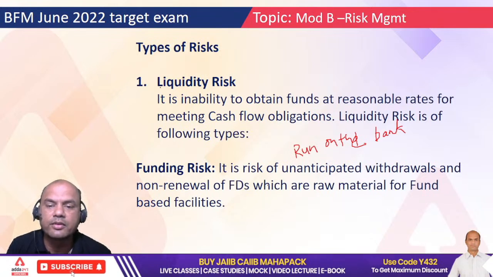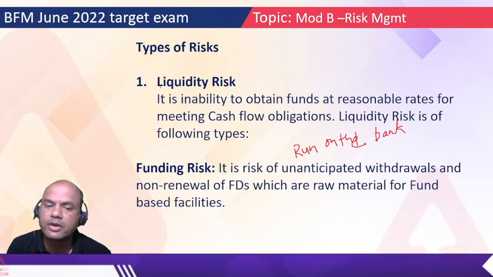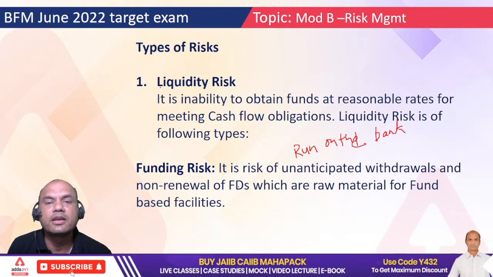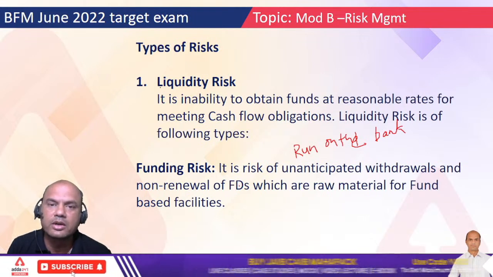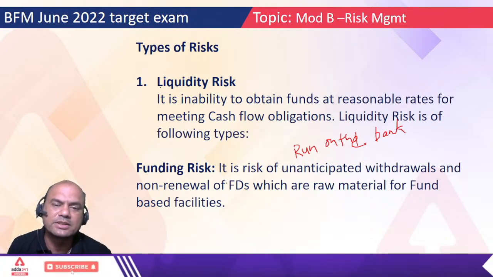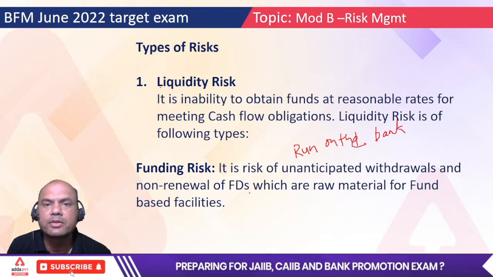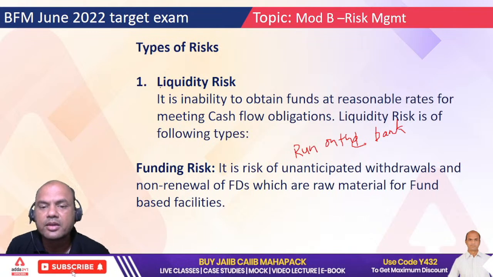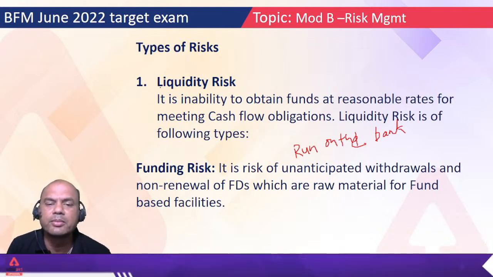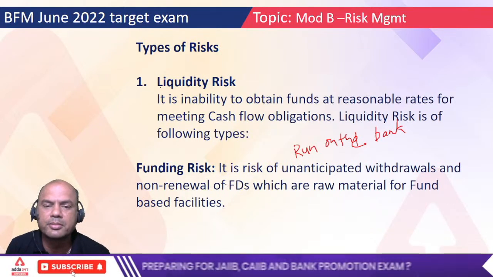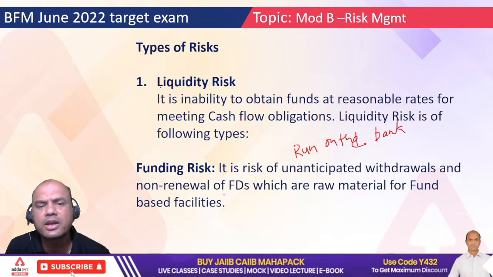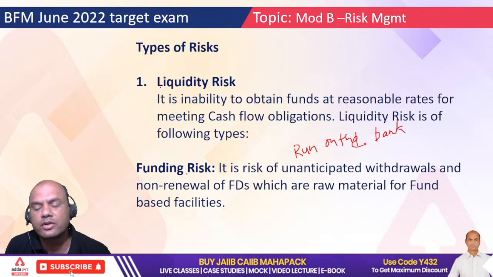And non-renewal of FDs, which are a raw material for fund-based facilities. If the FD is not getting renewed, because what is the present situation? The FD rates are going towards the lower end. As they move towards the lower end, definitely people won't renew those FDs, isn't it? Because even every human being will try to get the maximum out of his funds, right? So that's why he won't be renewing it. So that is also always a funding risk.